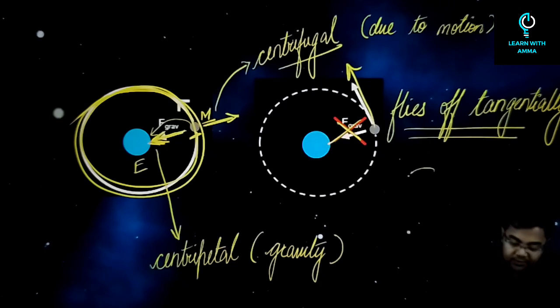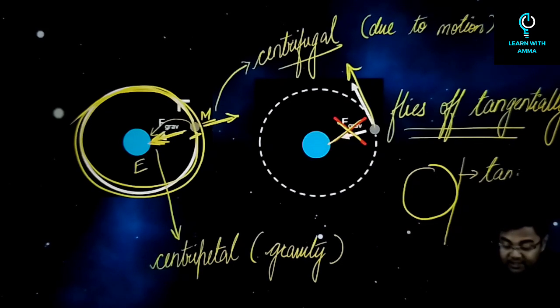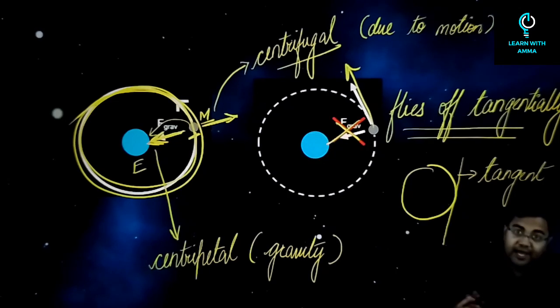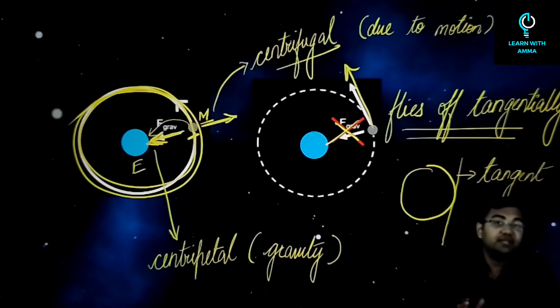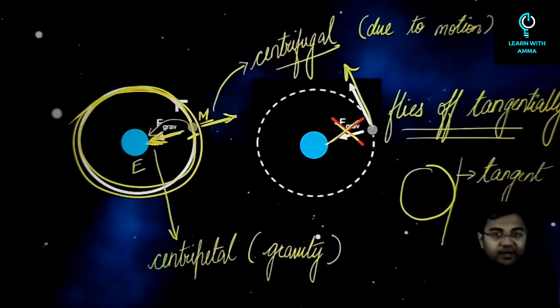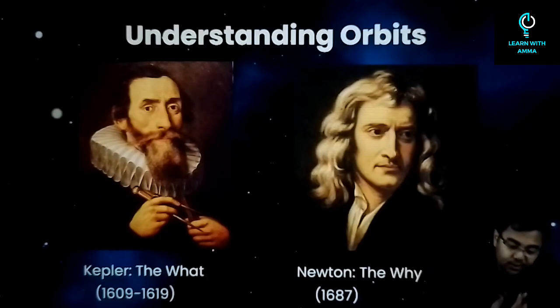If you have a circle like this and there is one line that just touches the circle, then this line is a tangent. So this body will fly off tangentially if there was no centripetal force. That's why these two forces balancing each other is very important for any object to remain in its orbit. This is the basic of an orbit.